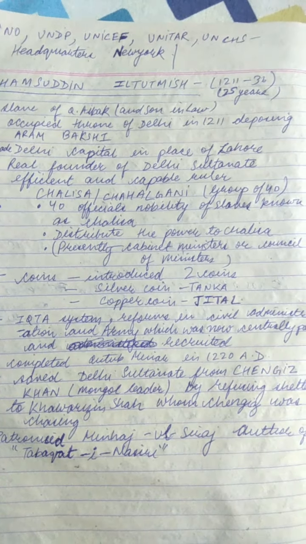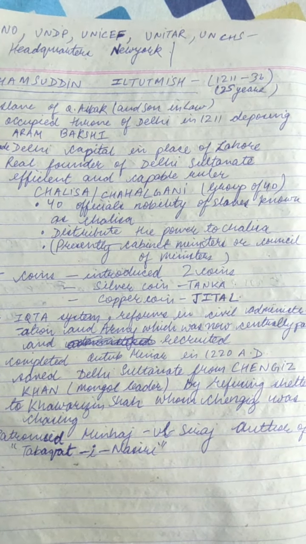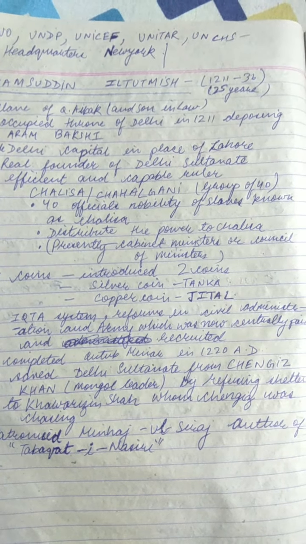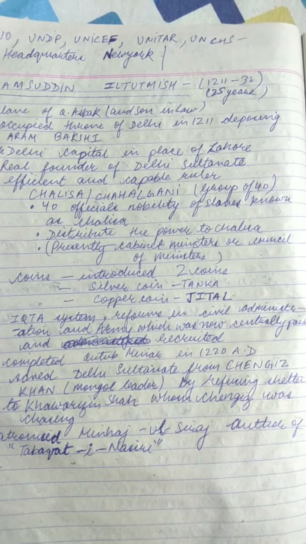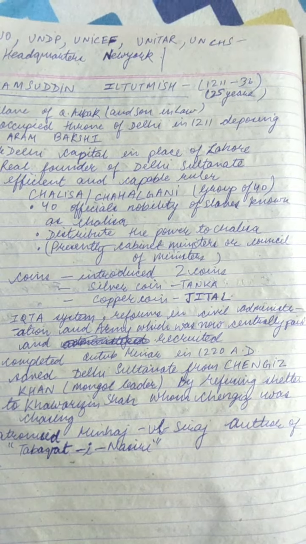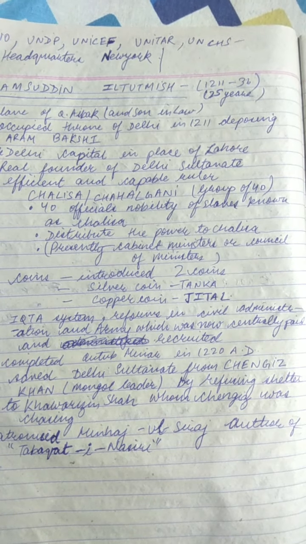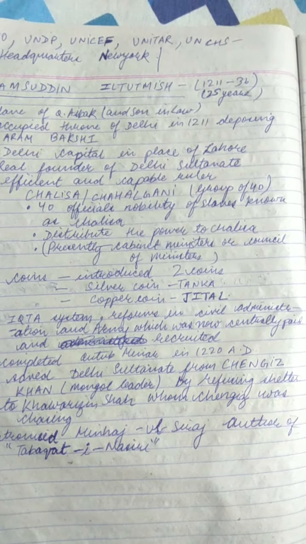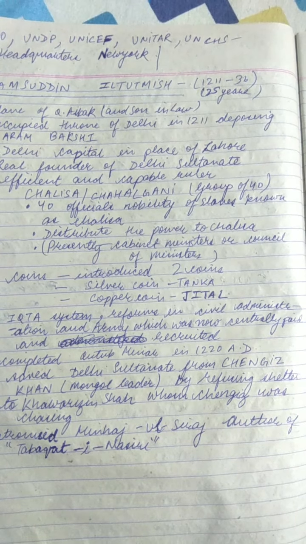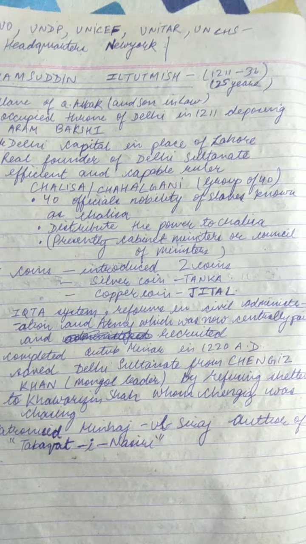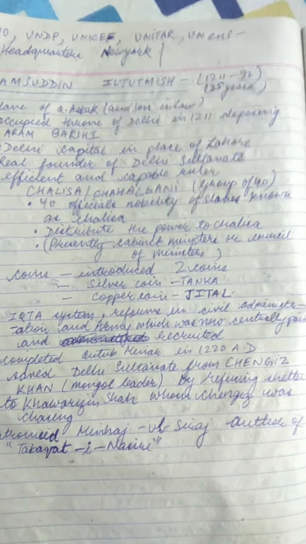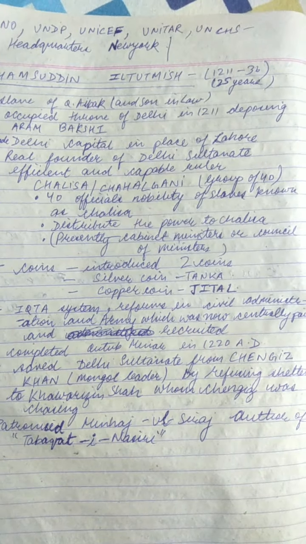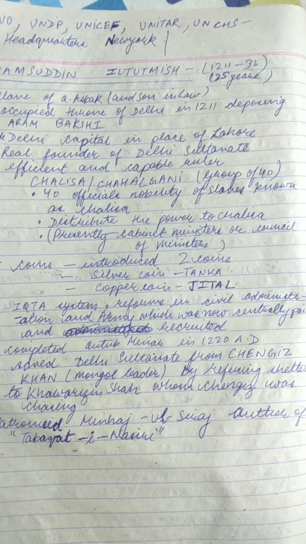Chalisa or Chahalgani was a group of 40 officials, a nobility of slaves. He distributed the power of the kingdom among them.